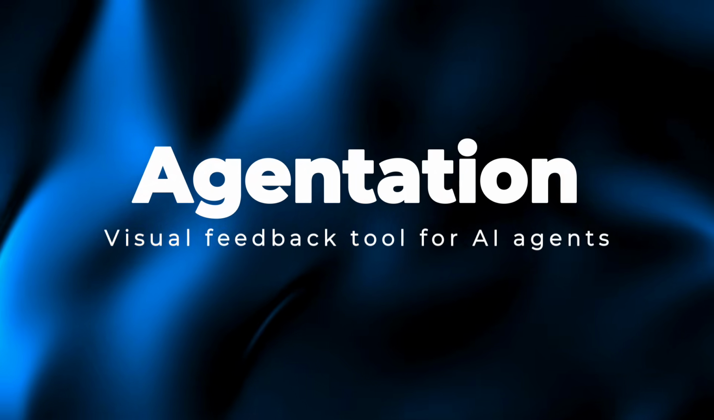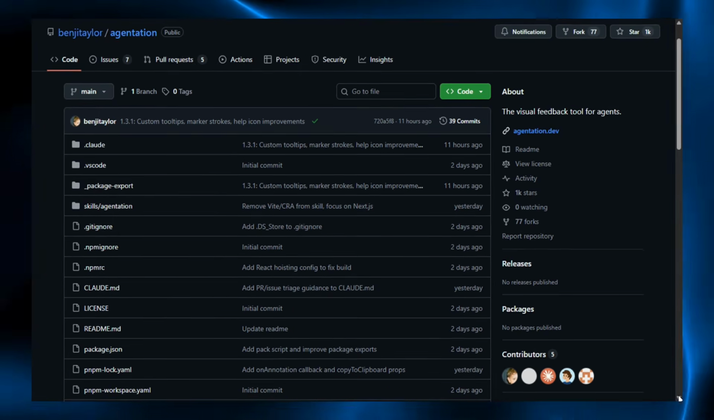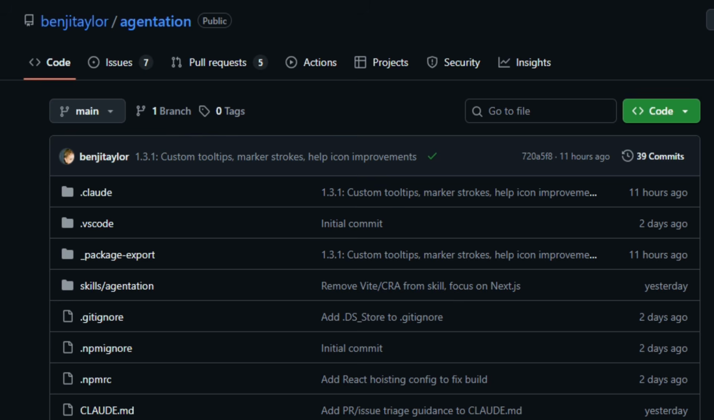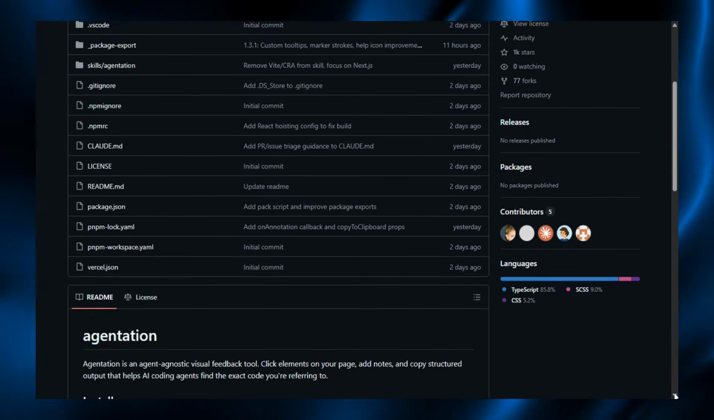Project number 5, Agentation, visual feedback tool for AI agents. Agentation is an open-source React library and developer tool that lets developers annotate elements on a web page and generate structured feedback that AI coding agents can locate in the codebase.